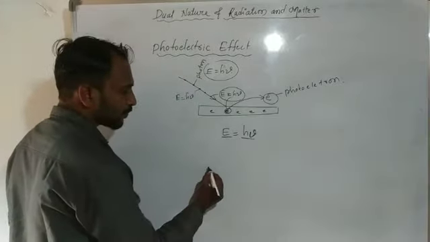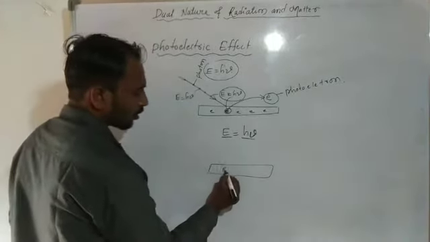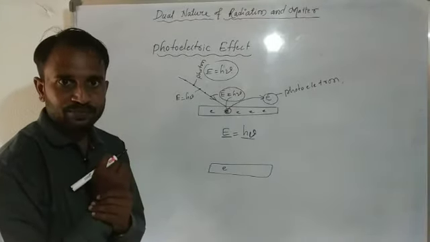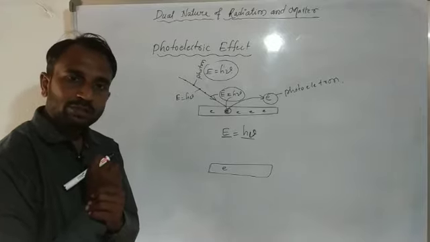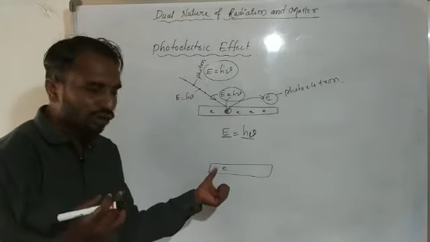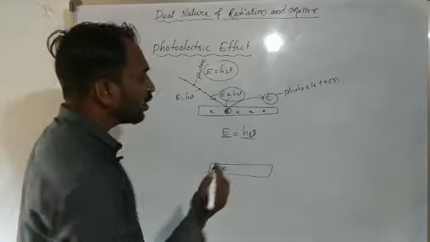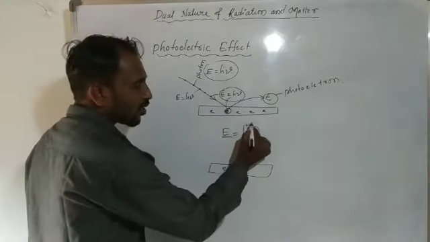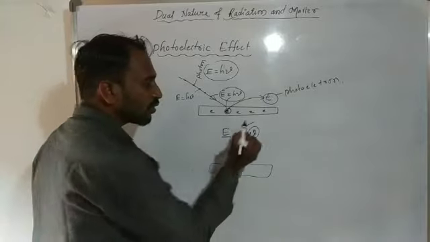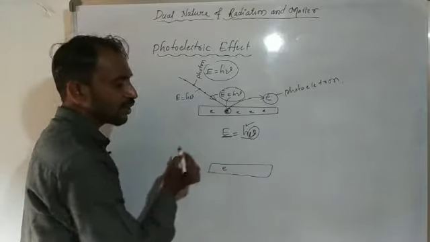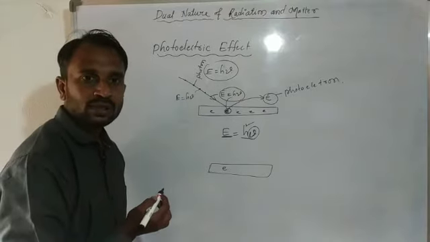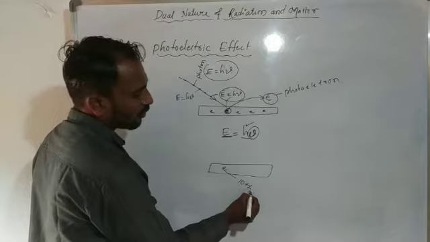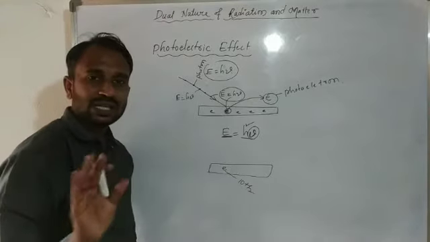For example, an electron requires a particular amount of energy. When the electron gets a particular amount of energy, that depends on the frequency. Why? Because h is a constant value, it does not change, but when the frequency value changes, the energy of the photon changes. For example, this electron requires 10 Hz of frequency to come out from the metal surface.